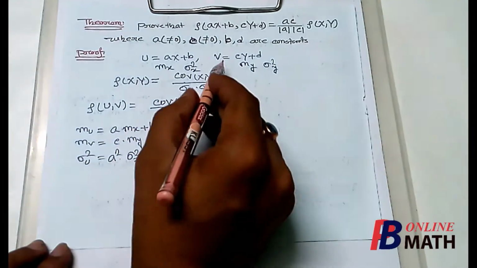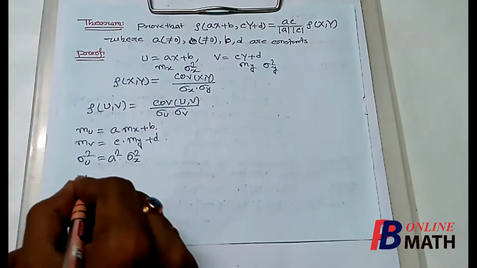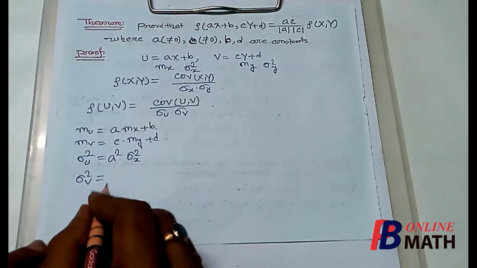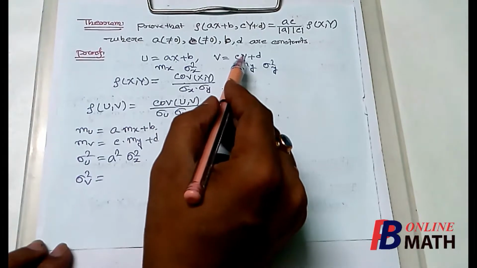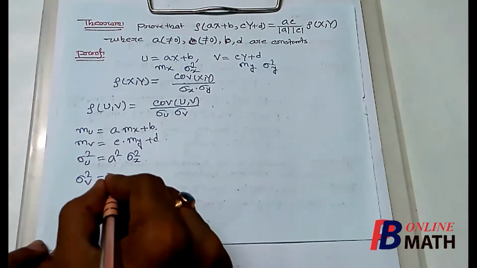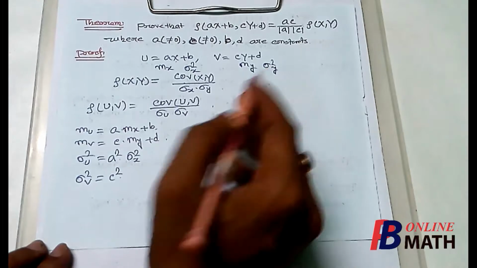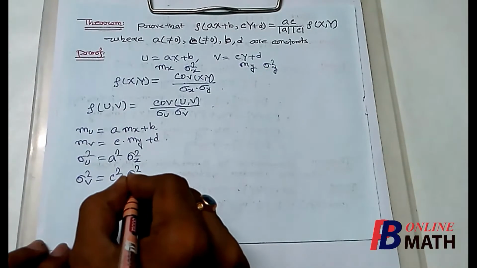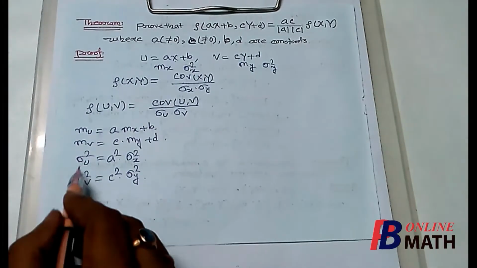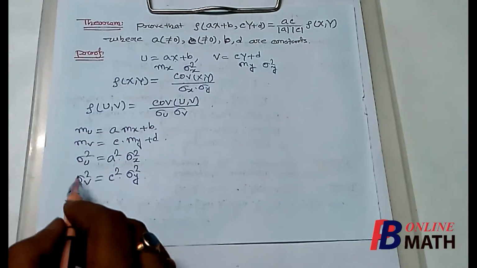And variance of v, sigma square v, will be equal to c square into variance of y, which is denoted by sigma square y. So these two are the variances of u and v.